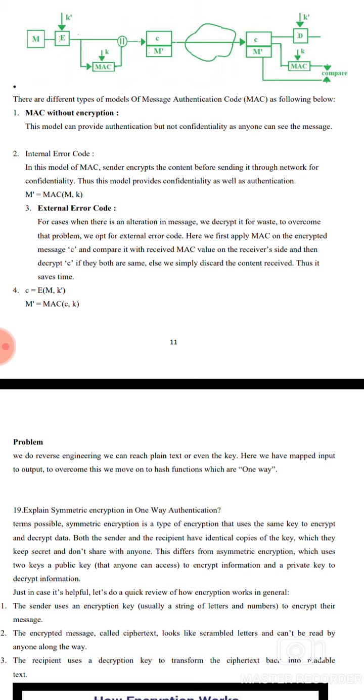In this model, the MAC sender encrypts the content before sending it through the network for confidentiality. M equals MAC of M comma K. Third, external error code. In this case, if the message was altered, we would waste effort decrypting it. To overcome the problem, we use the external error code. Apply the MAC to the encrypted message and compare it with the received MAC values on the receiver side, and only then decrypt. If they are not the same, we simply discard the content received and save time.